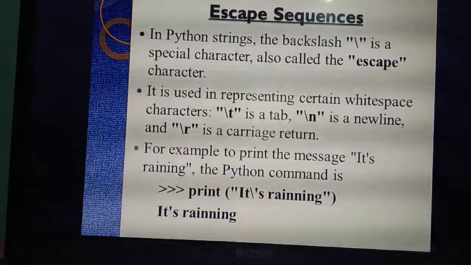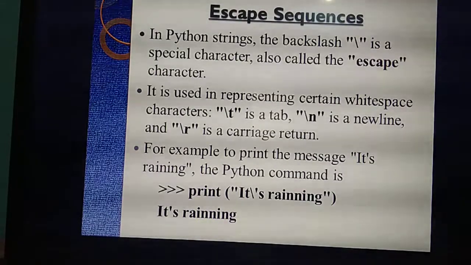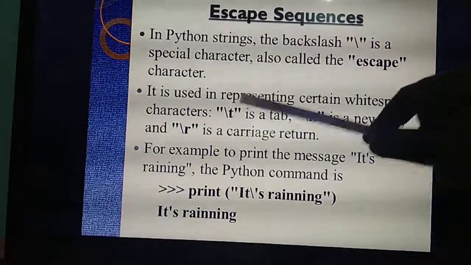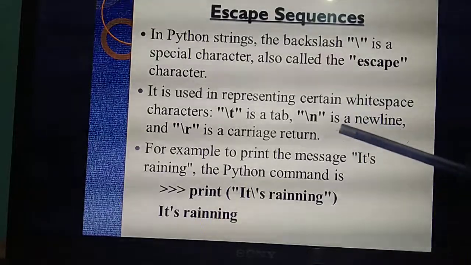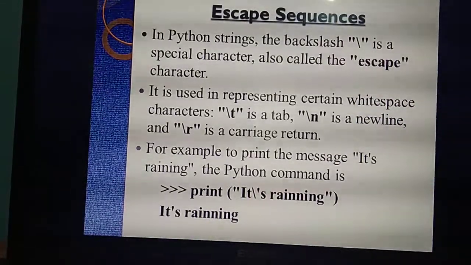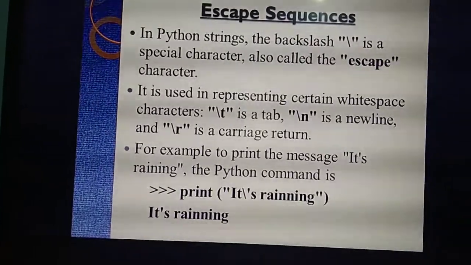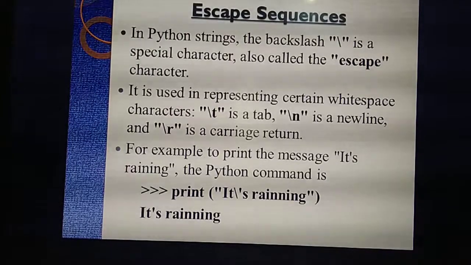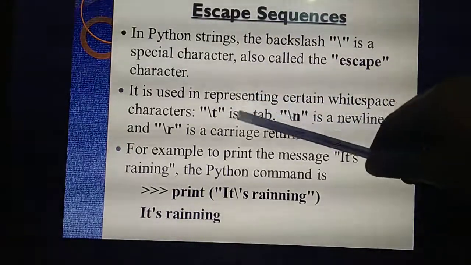In backslash, we are using 3 symbols. This will be common for all programming languages. Backslash T, backslash N, backslash R. You should know the meaning of each.